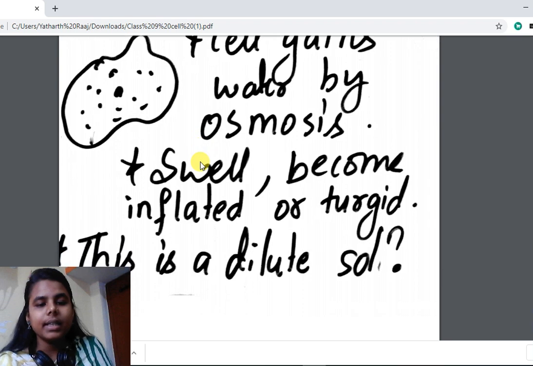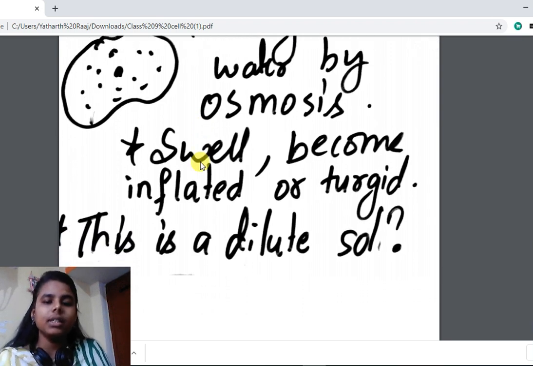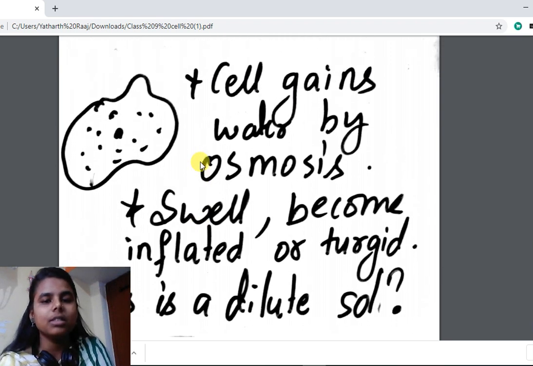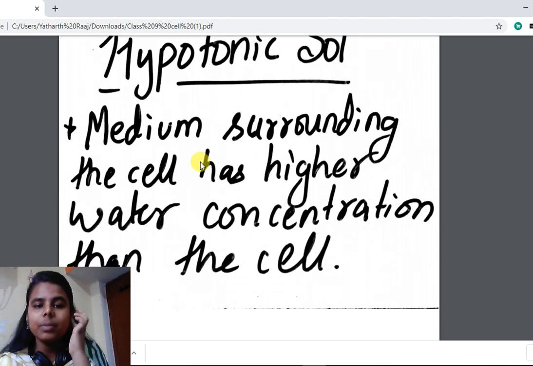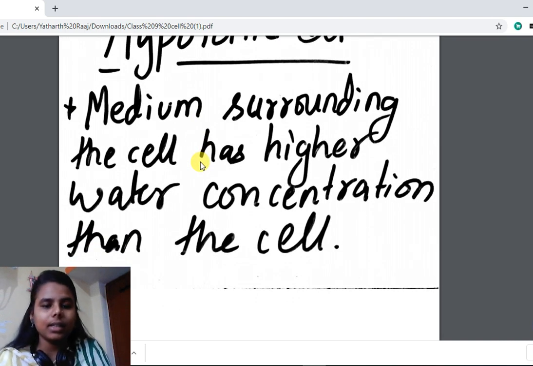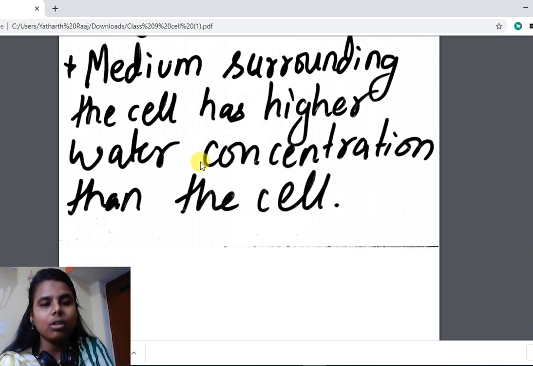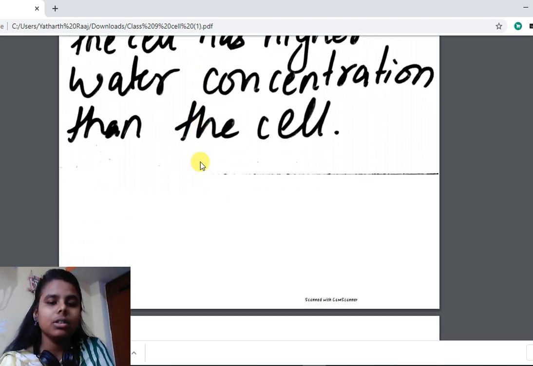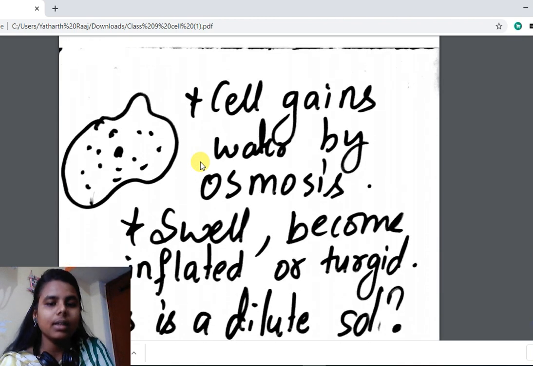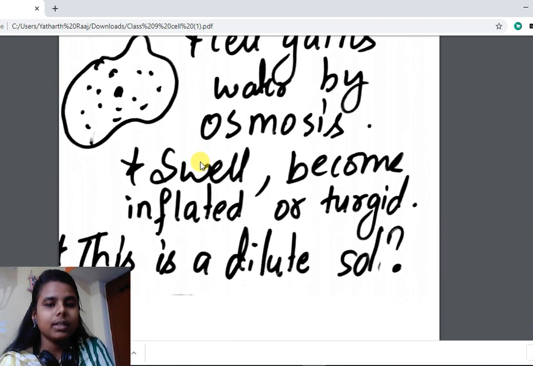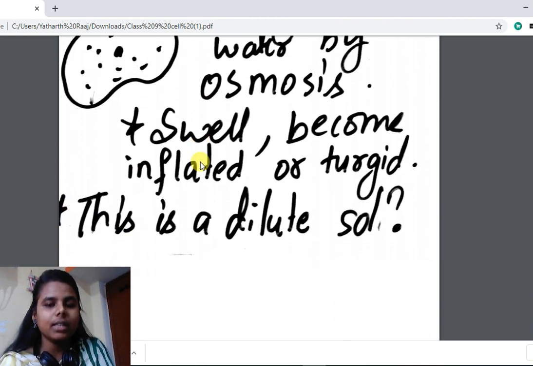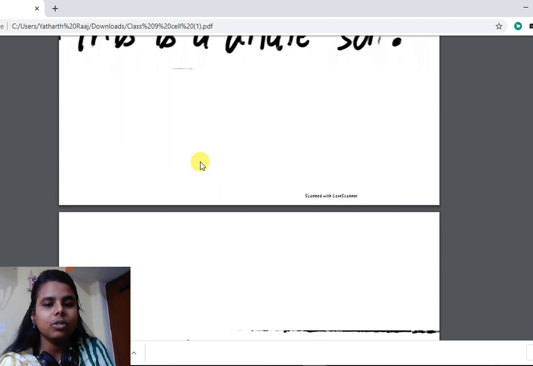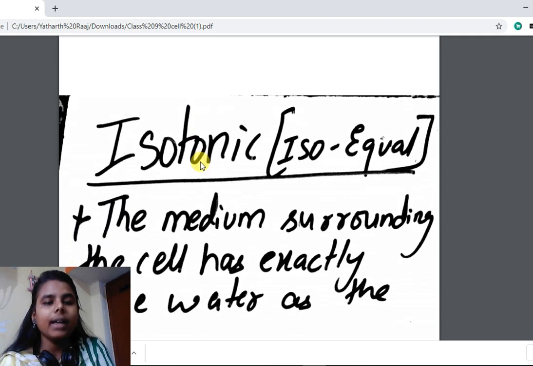So this is hypotonic solution. It is a dilute solution because much water is there. So if the medium surrounding the cell has higher water concentration than the cell, then it will be termed hypotonic solution. In hypotonic solution, the cell absorbs water by the process of osmosis, swells, becomes inflated or turgid, and this is a dilute solution. Now about isotonic solution.